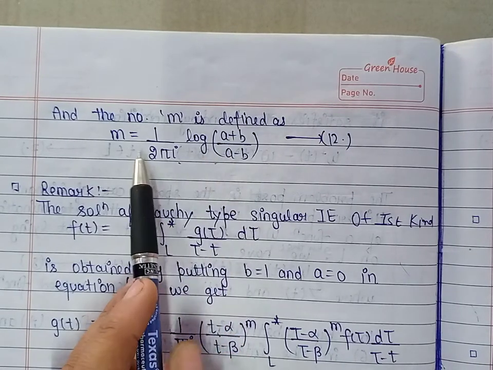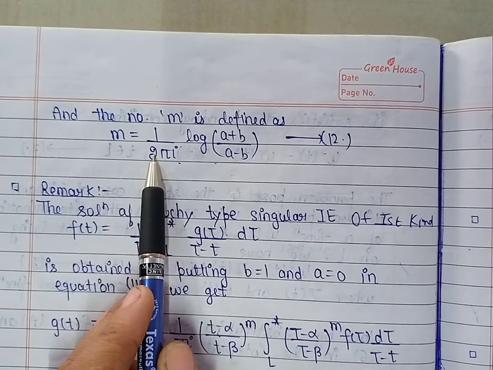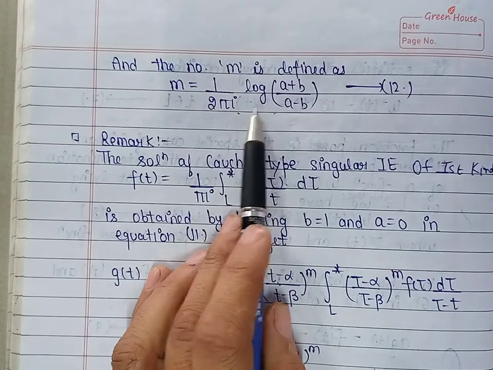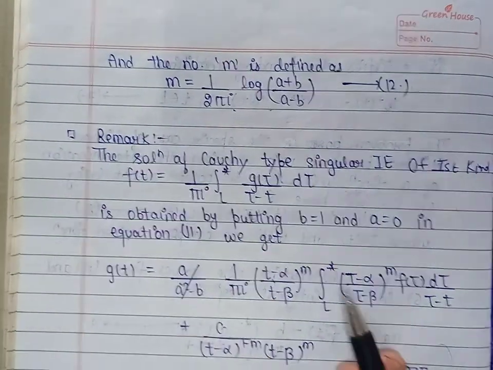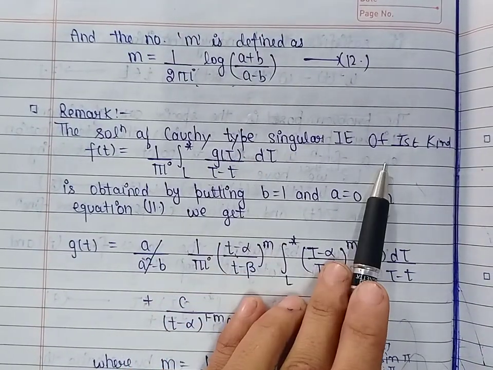So this completes the solution of Cauchy type singular integral equation of second kind for unclosed contours. From the same solution we can find the solution of Cauchy type singular integral equation of first kind.